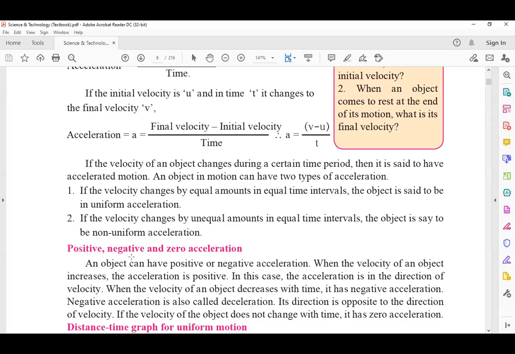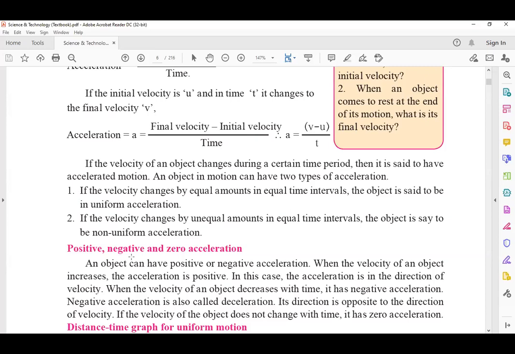When the speed or velocity of an object increases, then we say the object is having positive acceleration. Best example, paddling the cycle. When paddling the cycle, we increase the speed or velocity of the object. That time we say that the cycle is in positive acceleration.